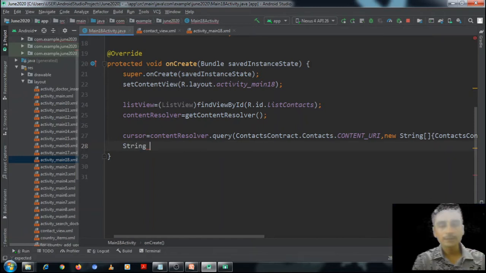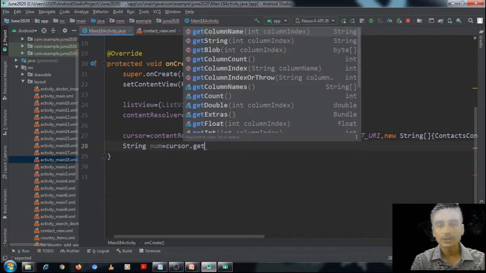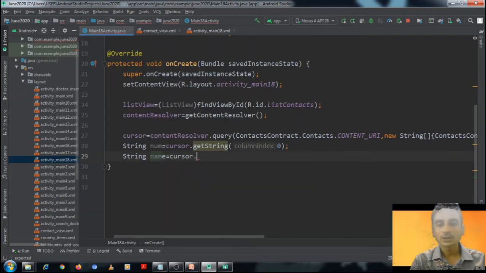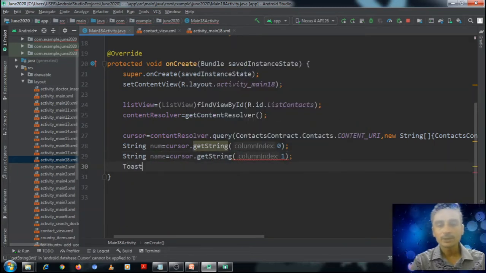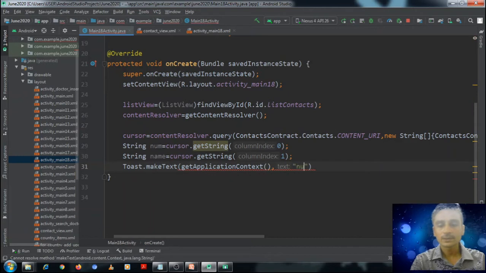So just for testing we will write here number is equal to cursor.getString(0), then again String name equal to cursor.getString(1), and we will be displaying in a toast both these things: number equal to number plus newline, name equal to name.